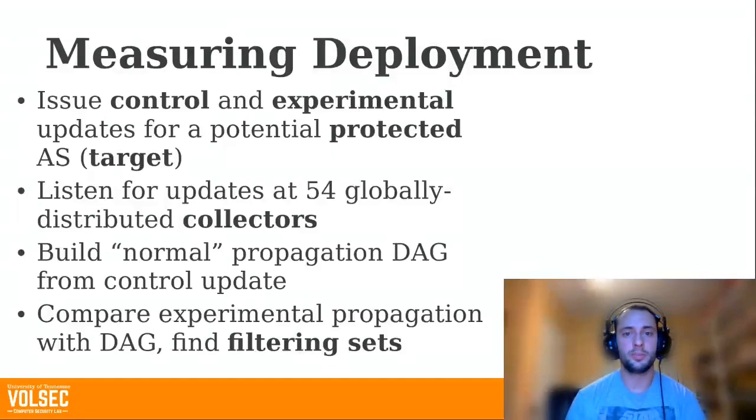Then we're going to listen for these updates, the control and experimental updates, to arrive at globally distributed collectors. Because BGP is a path vector protocol, we know when we collect the update how it's traveled through the control plane. The updates carry that history. With that history, we can build a propagation DAG from the control update, and then compare the propagation of the experimental update with the DAG. This will allow us to find who is filtering for the target AS. And that allows us to infer that they are peer locking or using some similar mechanism to protect the target AS.